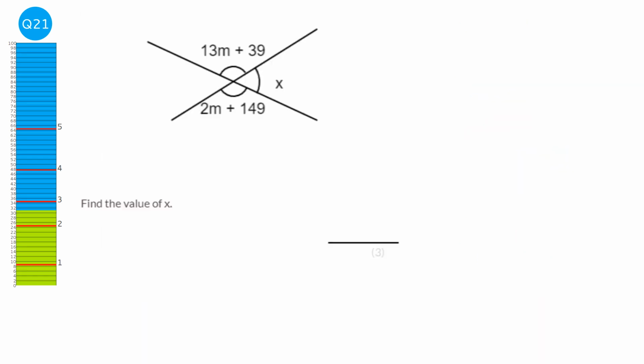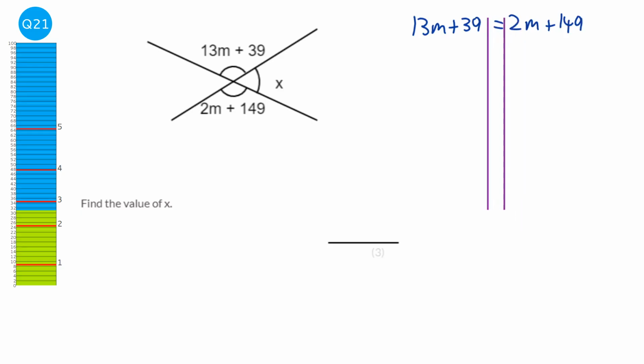So we have a set of vertically opposite angles here and here. And we're going to start with those because we have to find out what m is before we can work out what x is. And vertically opposite angles are always equal, so we've got 13m plus 39 is going to equal 2m plus 149. And we're going to get our lines in there because we're going to solve this. And to solve this, we first of all take away the smaller amount of m, because we've got m's on both sides. We can't really cope with that when we're solving.